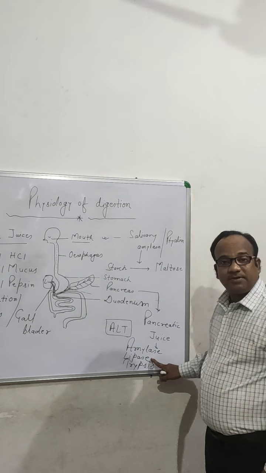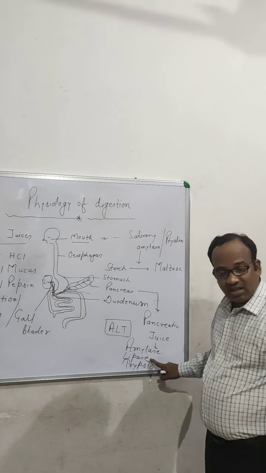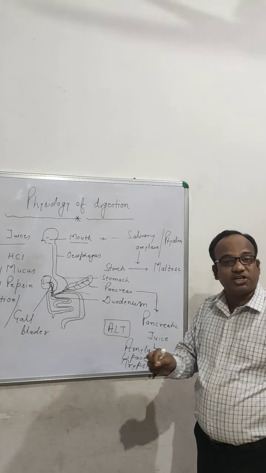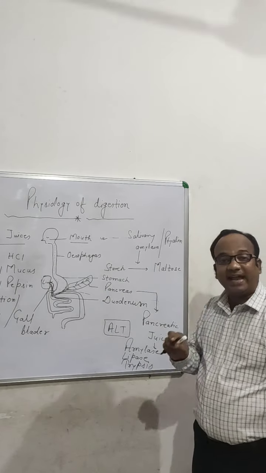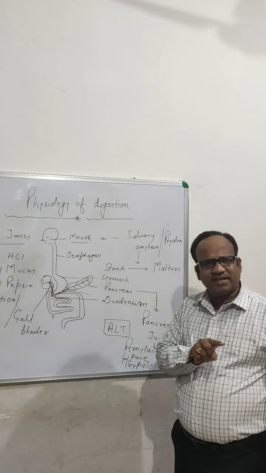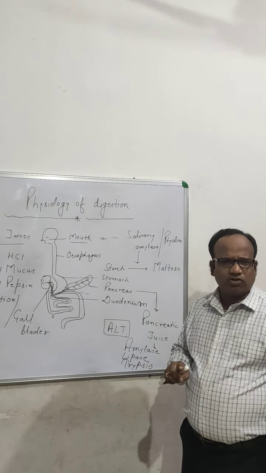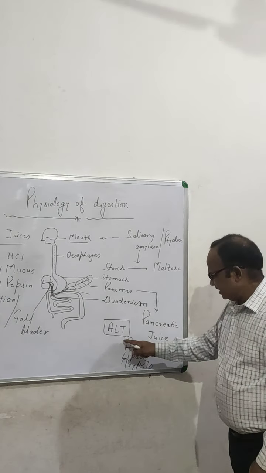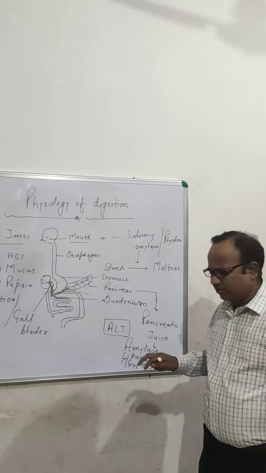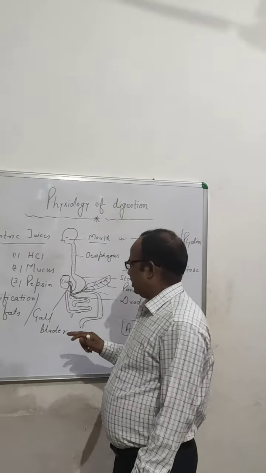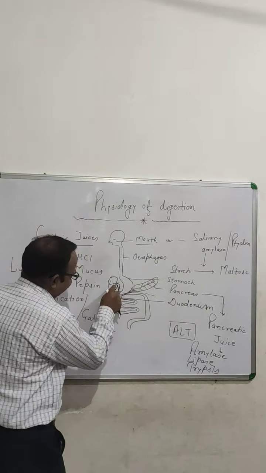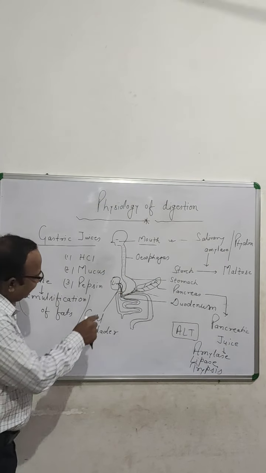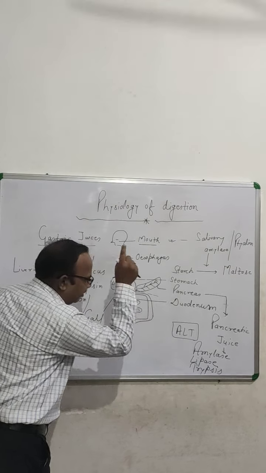Lipase is responsible for breaking down lipids, and trypsin is responsible for the digestion of protein. It is a proteolytic enzyme. Those enzymes which break down protein are called proteolytic enzymes. So in this way, these are all the functions of pancreatic juices. One more thing: the liver and pancreas have a common duct, and this common duct reaches the level of the duodenum.